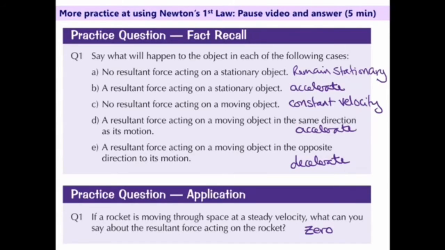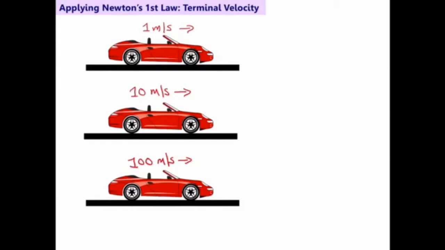Okay, let's see if we can now apply what we know. Terminal velocity, remember I said that meant the final velocity, the last velocity. Well, every car, no matter how powerful the engine, even if you absolutely floor the accelerator, will have a top speed. It will accelerate only to a certain point, and then it won't accelerate any further.